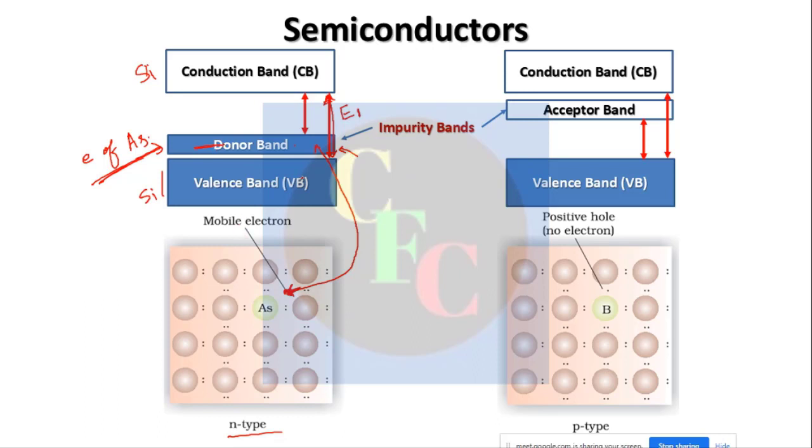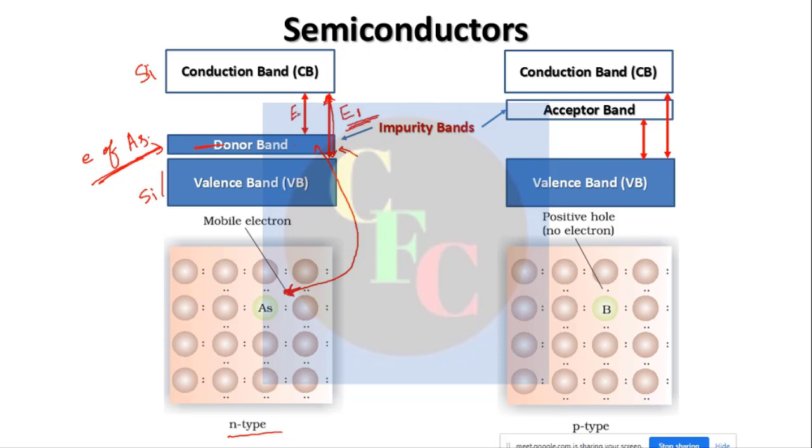Now see, if you apply heat, or even at lower temperature, for conduction of electricity the electron has to travel. The electron does not have to travel from valence band to conduction band. It does not have to cover the energy gap of E1. It is enough if it covers the energy gap of only this much.